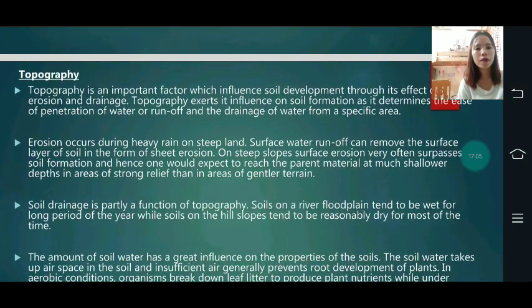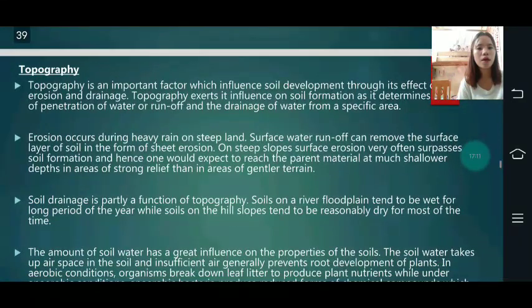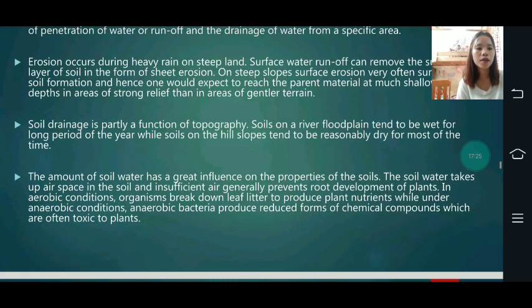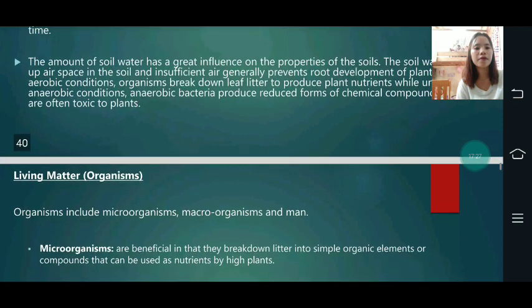Then the topography is an important factor which influences soil development through its effects on soil erosion and drainage. Erosion occurs during heavy rain on steep land. Then the soil drainage is partly a function of topography. The amount of soil water has great influence on the properties of the soil.